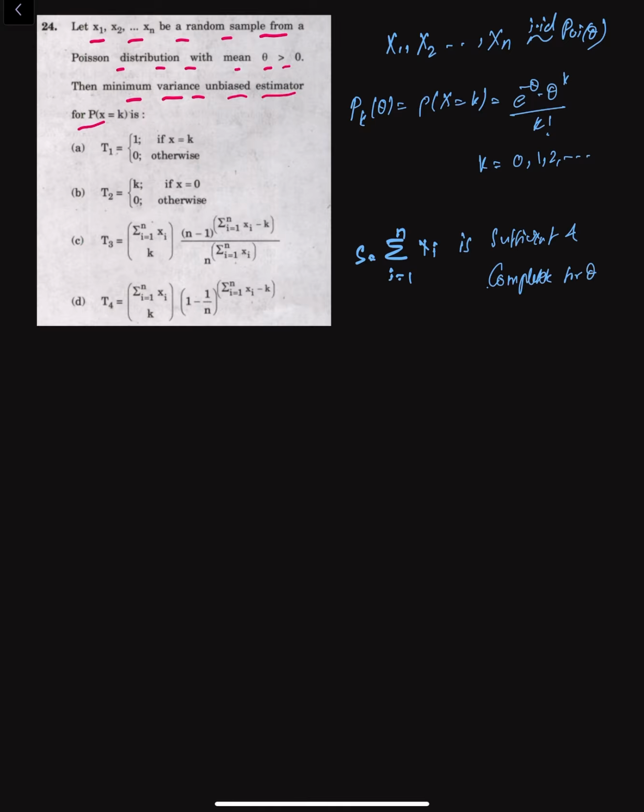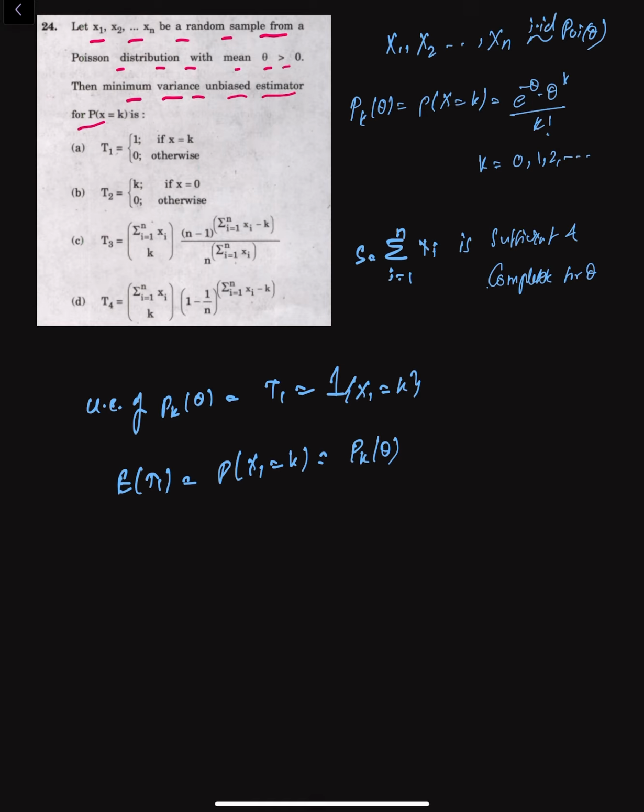Now if we have to find the unbiased estimator of this pk of theta, the simple unbiased estimator will just be the indicator function of one observation equaling this k. So let's say we consider T1 as the indicator x1 equals k, so that is an unbiased estimator. That means the expectation of T1 is the probability of x1 equals k, which is pk of theta.